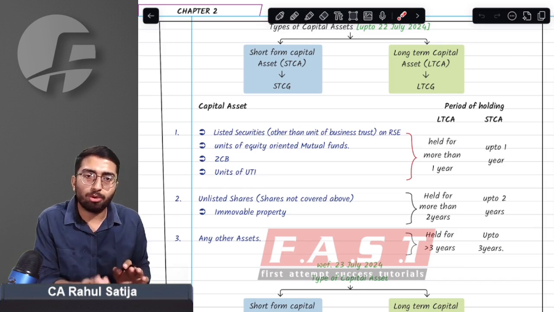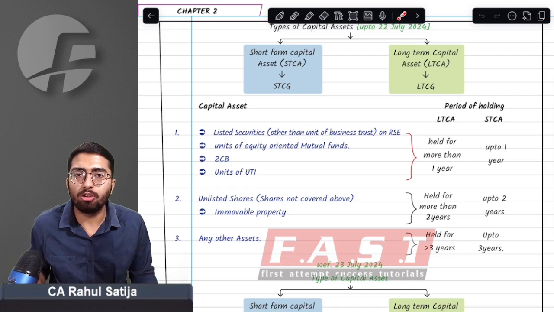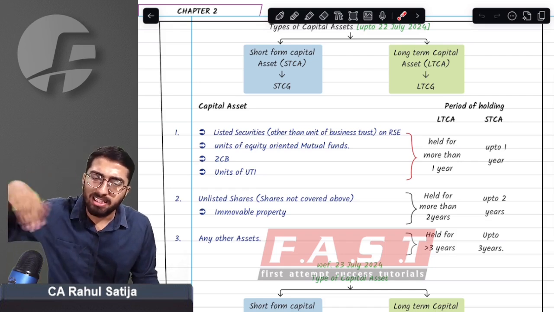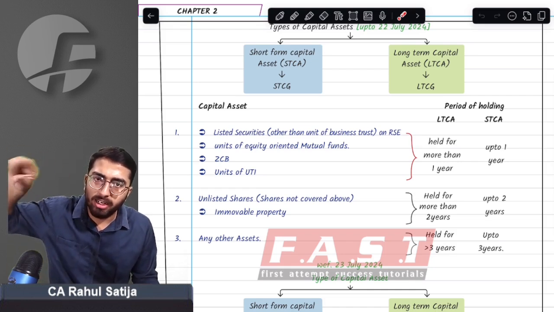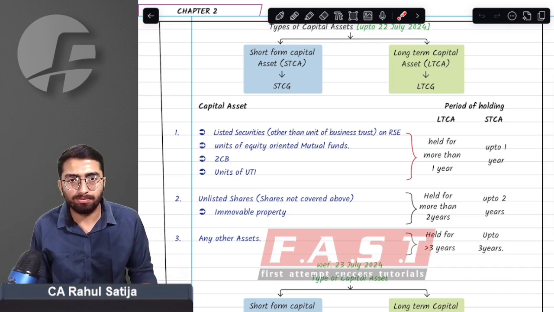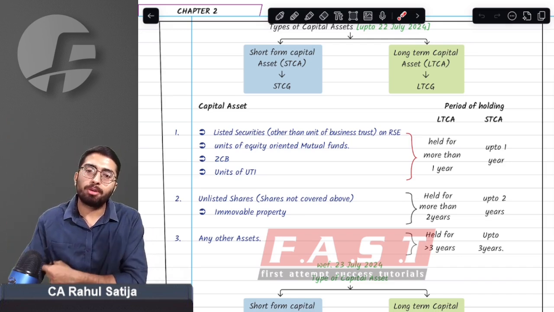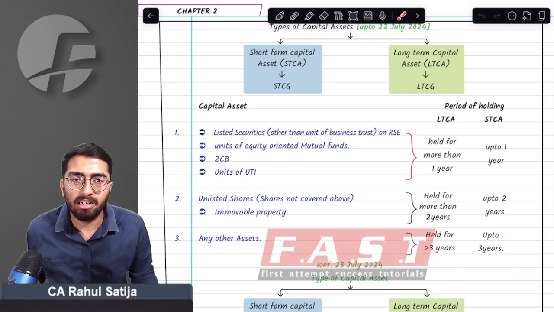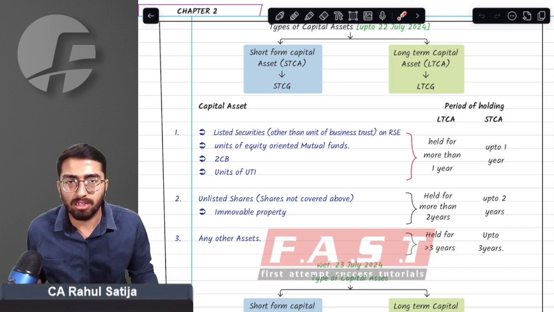This was the existing provision. These were the existing provisions relating to period of holding. If we held these specific assets for their period of holding, then they were long term, otherwise they were short term. But the amendment in the Finance Act proposed certain changes.